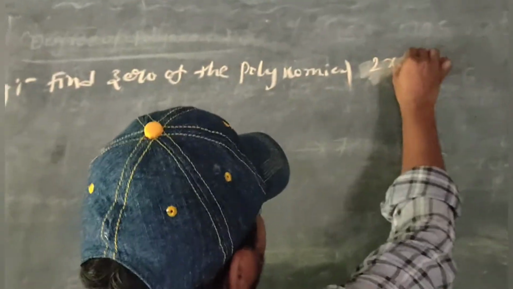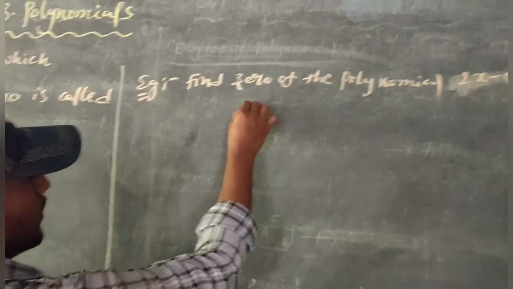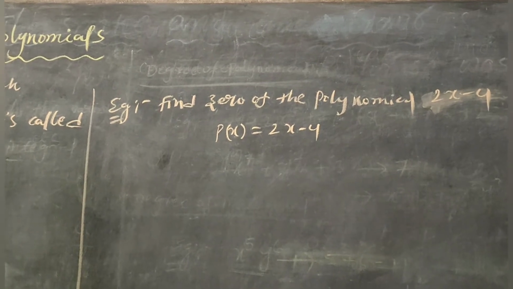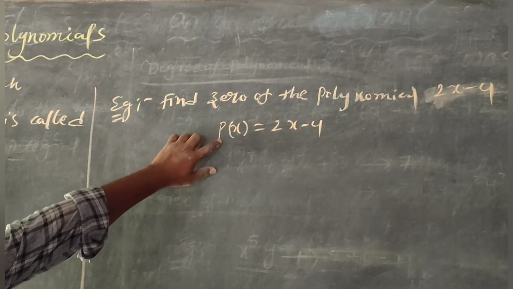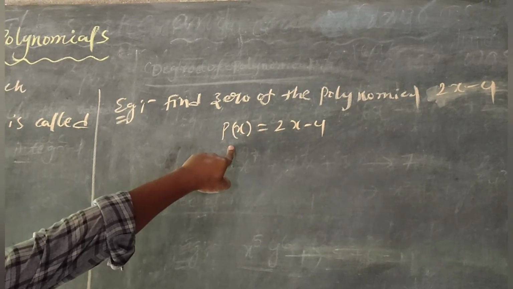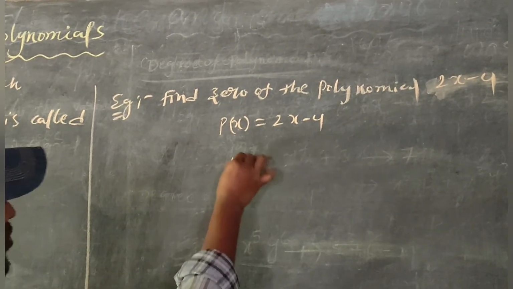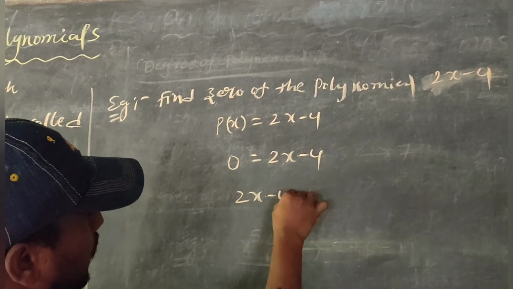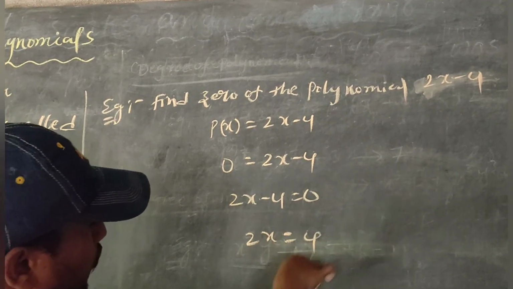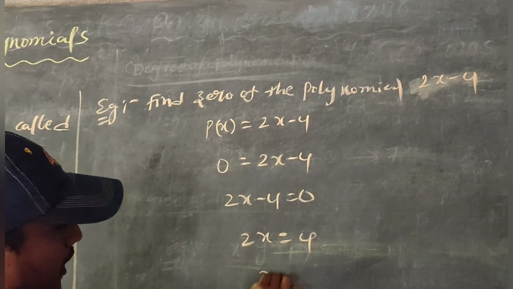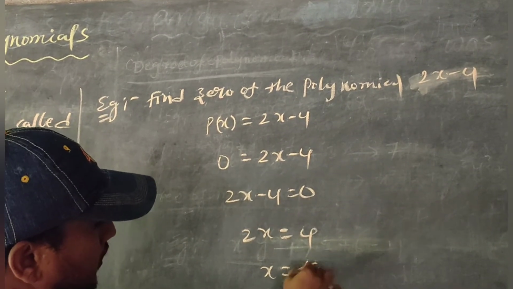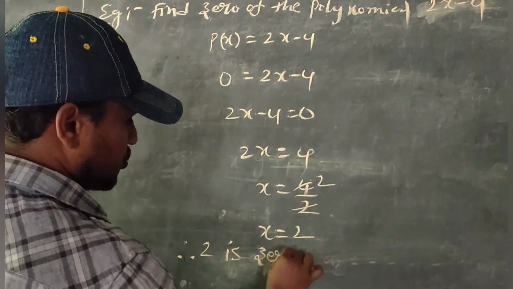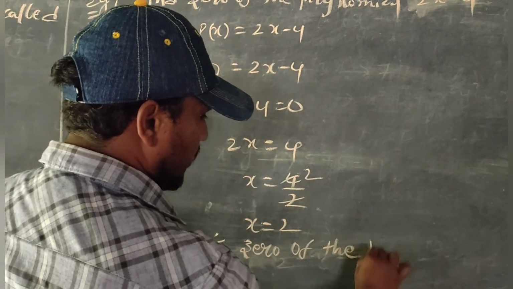Already we know that p of x is equal to 2x minus 4. What is the given polynomial? The value of the polynomial, p of x, we have to take equal to 0. That is, 2x minus 4 is equal to 0. 2x is equal to 4, here the minus value is transposed to the right hand side. x is equal to 4 by 2, which is 2 times, so x is equal to 2. Therefore, 2 is the zero of the polynomial.